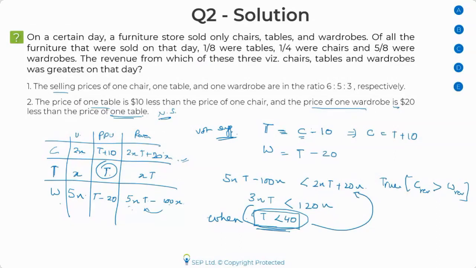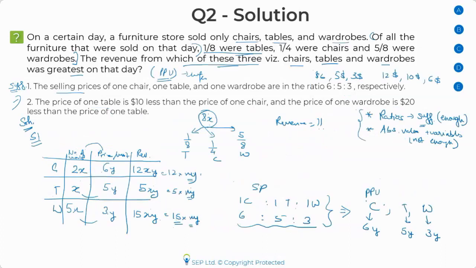Okay, so as I told you, the learning that I was talking about, that sometimes people think that ratios might not be enough to get the answer. But if you notice, they are definitely enough as long as we have a common denominator in which you're talking about. So when you're solving this question, make sure that you know how to convert the ratios into these kind of numbers, and then multiplying it and checking exactly whether this is possible or not. Don't just look and infer, okay, fractions are given, ratios are given. I've seen people do it. They see, okay, I don't have any absolute value, so not sufficient. That's a wrong approach.